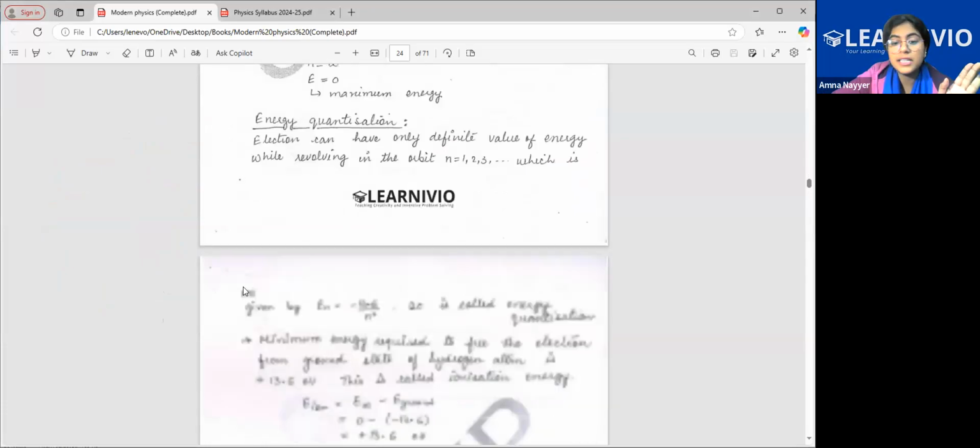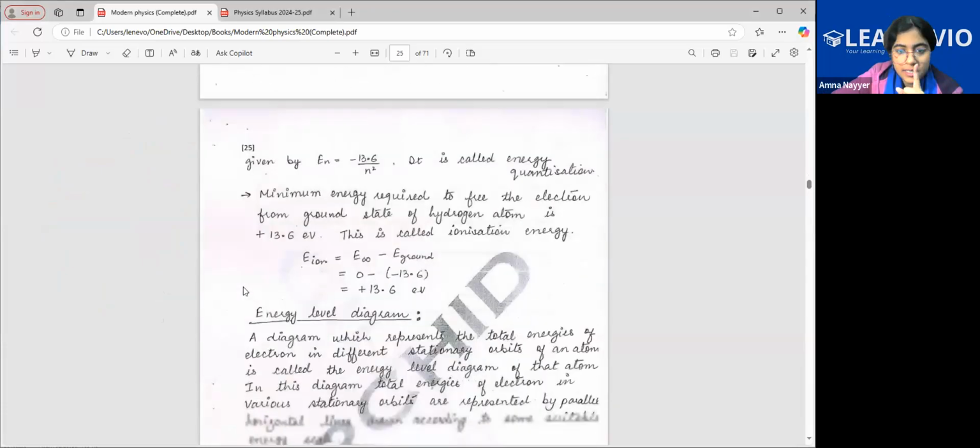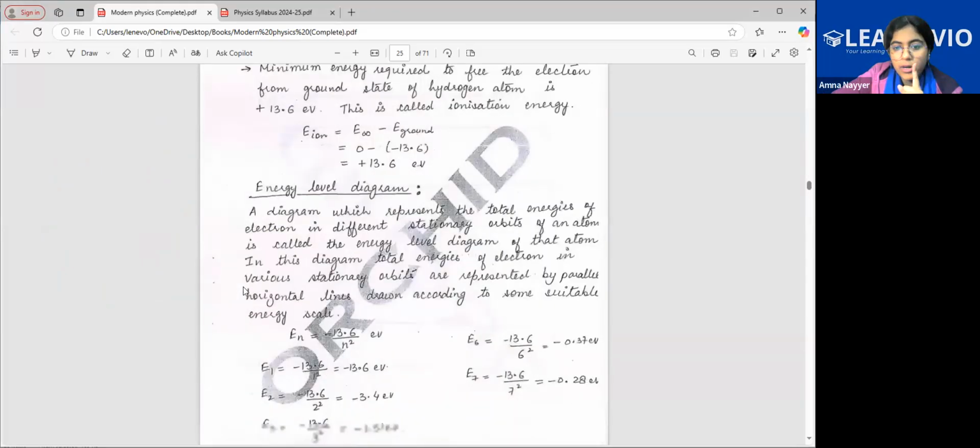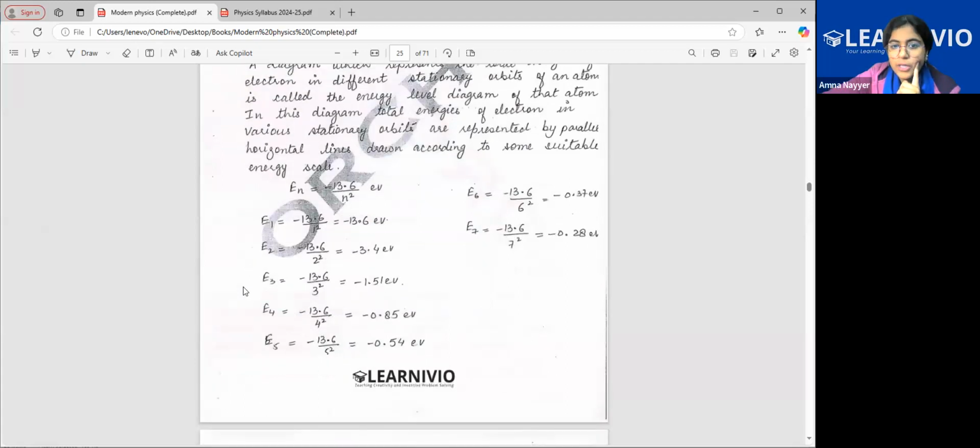Now energy quantization is important. For that, we have the energy level diagram. When you put N is equal to 1, you get minus 13.6. N is equal to 2, minus 3.4. N is equal to 3, minus 1.5. N is equal to 4, minus 0.85. N is equal to 5, minus 0.54 electron volt. N is equal to 6, minus 0.37 electron volt. N is equal to 7, minus 0.28 electron volt.